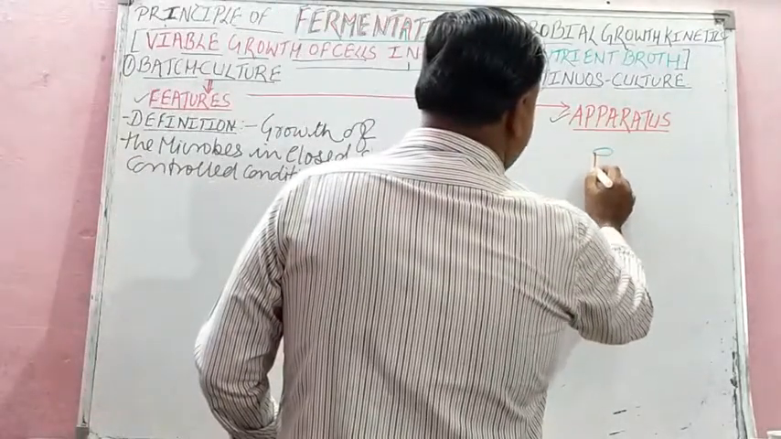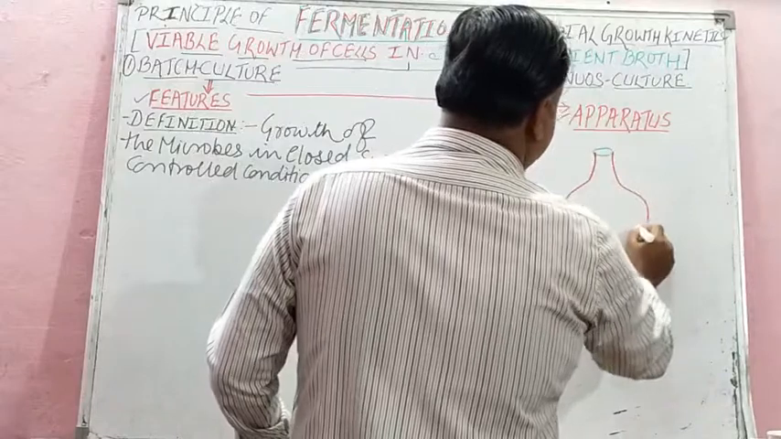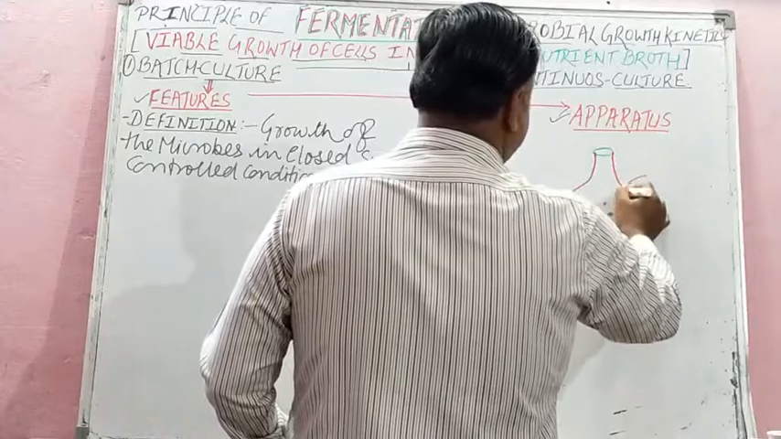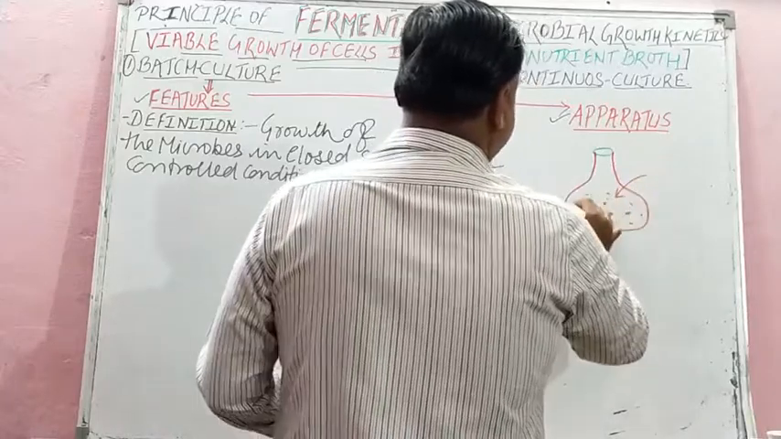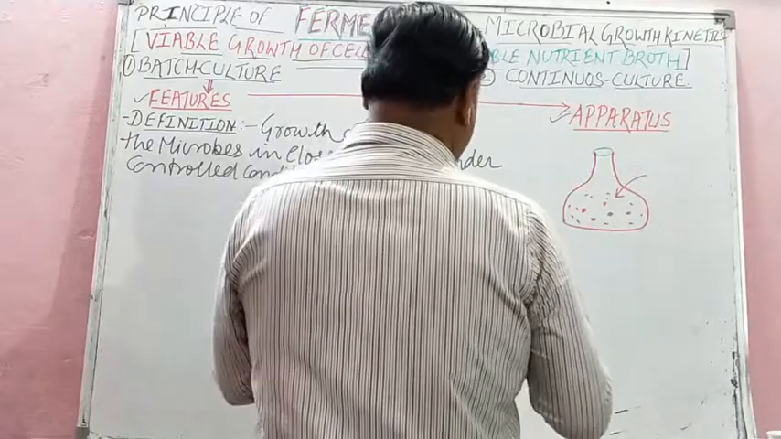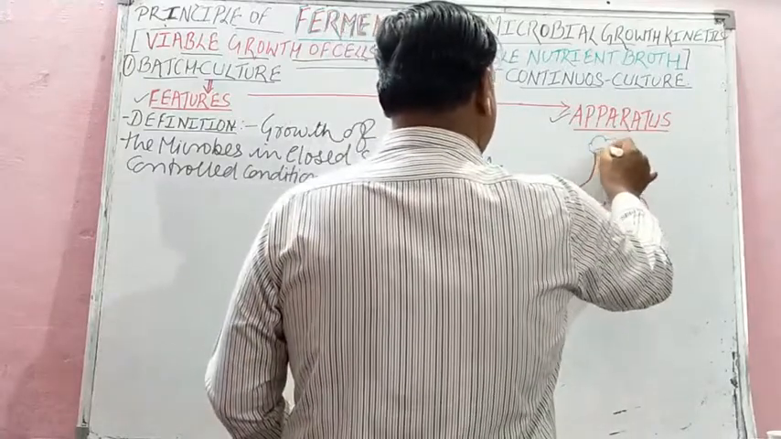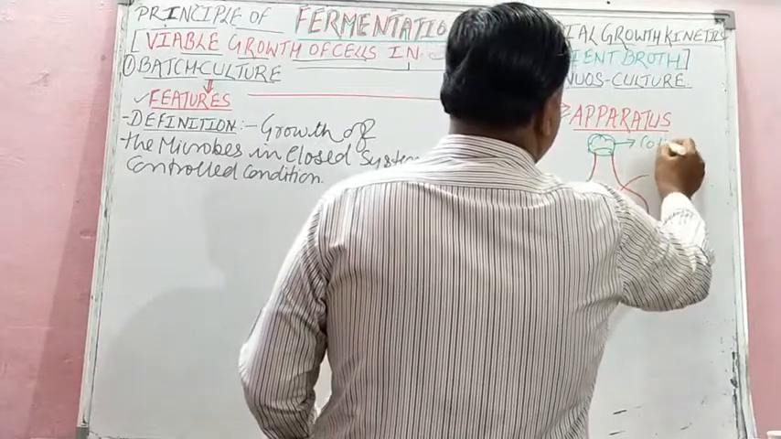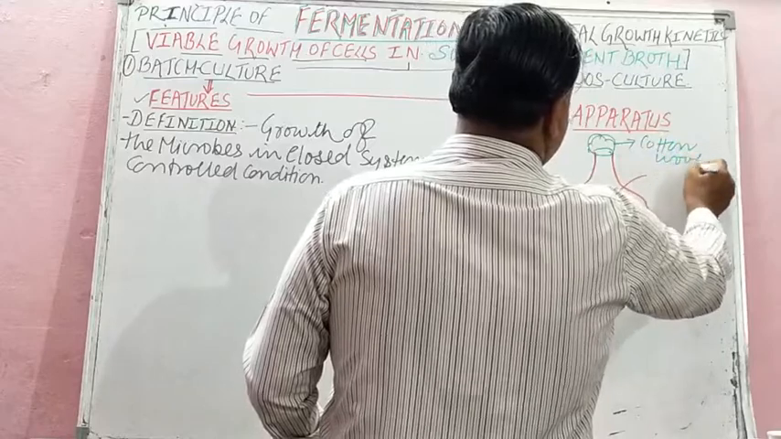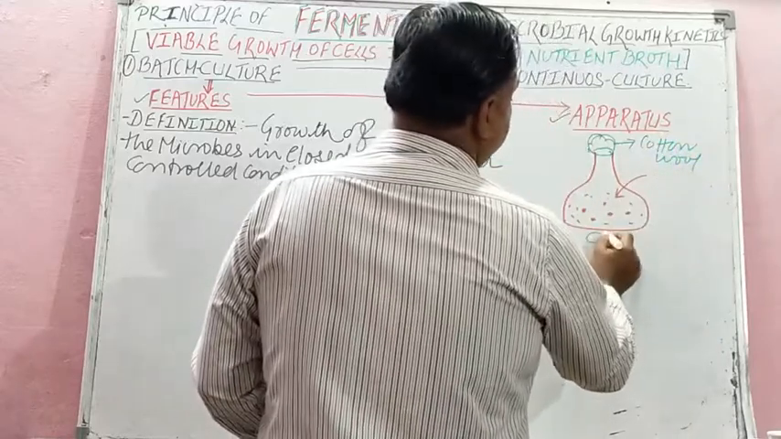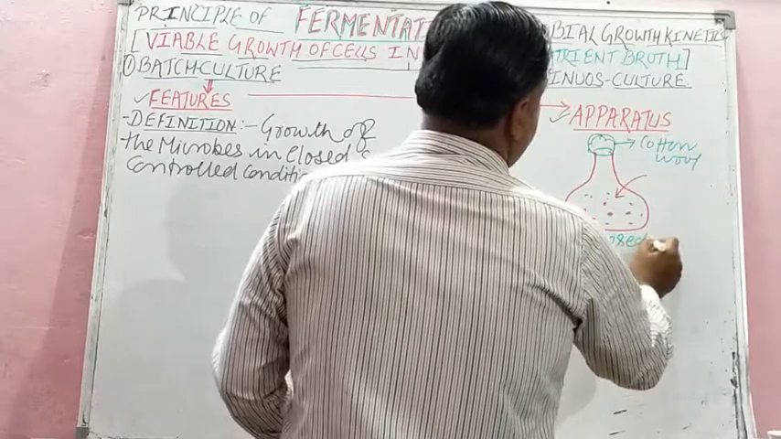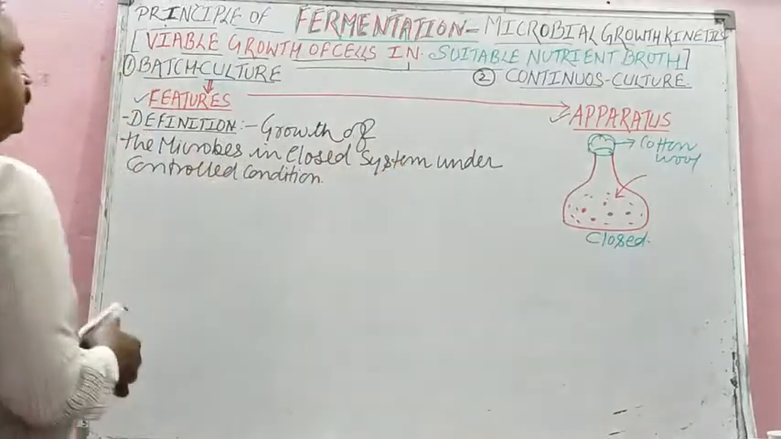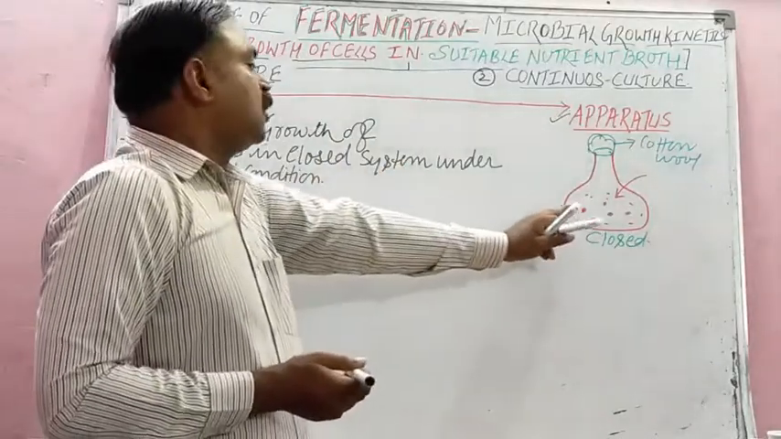Like we have a conical flask. In this conical flask, we take microbial cells and we add nutrient broth and we close it by means of sterile cotton wool, isn't it? So this is a closed system. This is called a closed system. So if the definition of batch culture is clear, that is the growth of the microbe in a closed system under controlled condition.